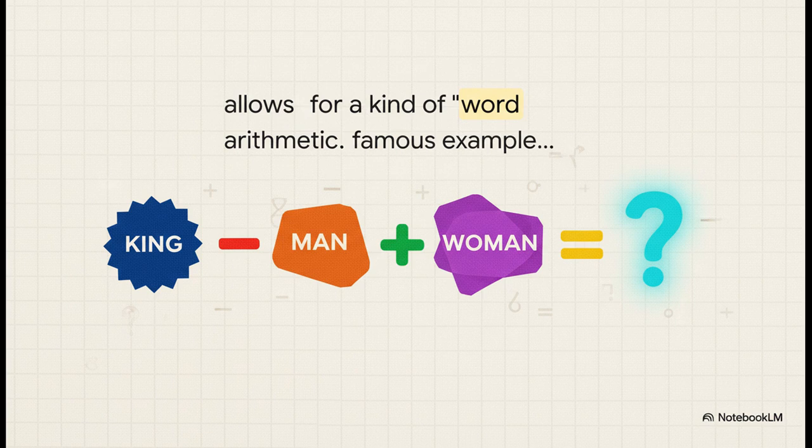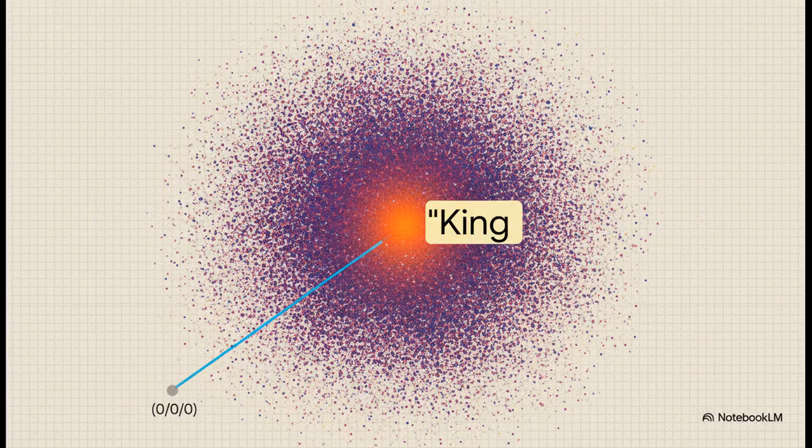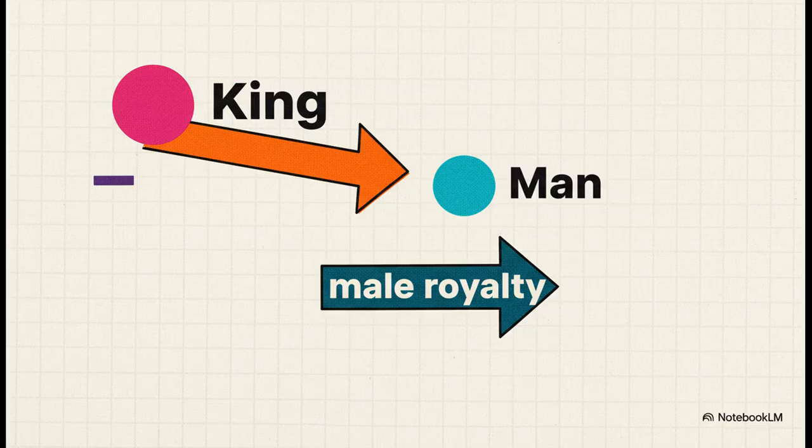It means abstract concepts, things like gender or royalty, they literally become directions you can travel in on this map. Let me show you the classic example that proves it. All right, first step, we find the vector for the word king. Just picture its location on our giant map. Now for the math, we're going to subtract the vector for man from it, so king minus man.